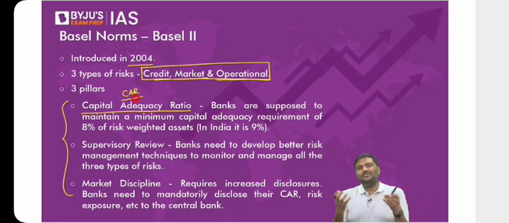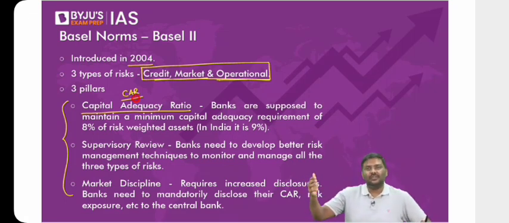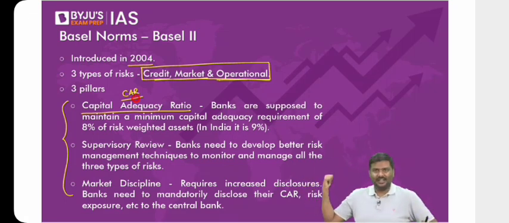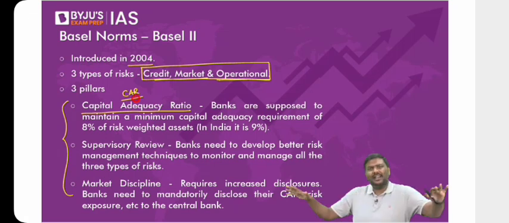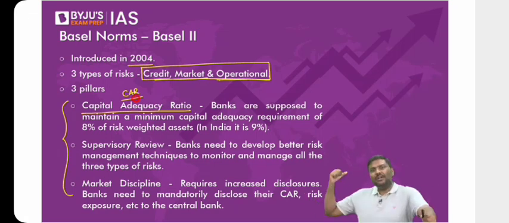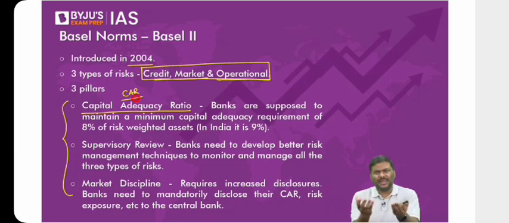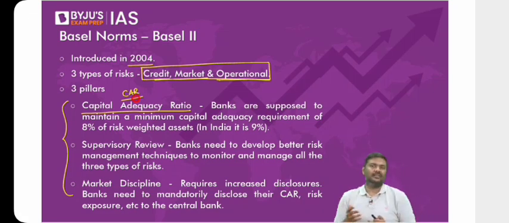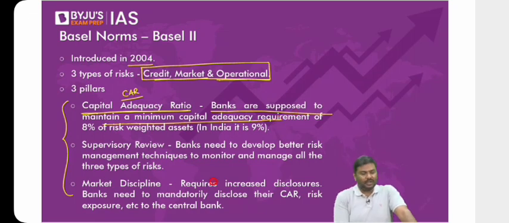Now, don't you think if you can absorb losses, you'll be able to cater to the demands of depositors as well as borrowers, or let's say creditors? If you are able to run the bank, not shutting it down, you're able to allow depositors to withdraw money, you're able to repay the loan of, let's say, RBI, etc. That is basically to ensure the bank is up and running. So, capital adequacy ratio, CAR. The banks are supposed to maintain a minimum capital adequacy requirement of 8% of risk-weighted assets. In the case of India, it is 9%.